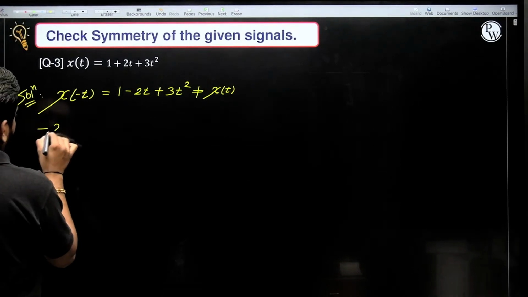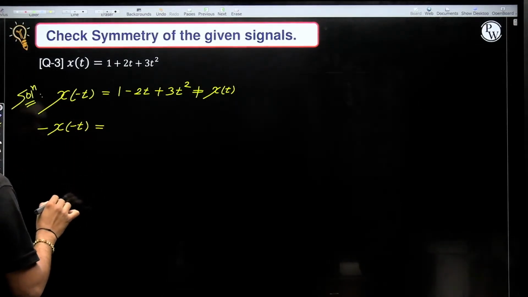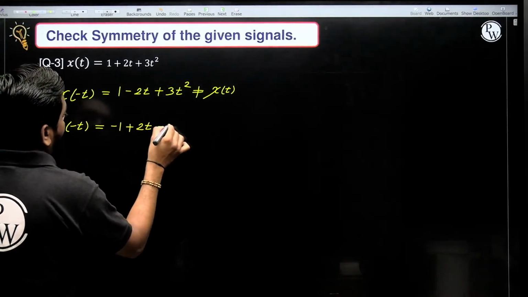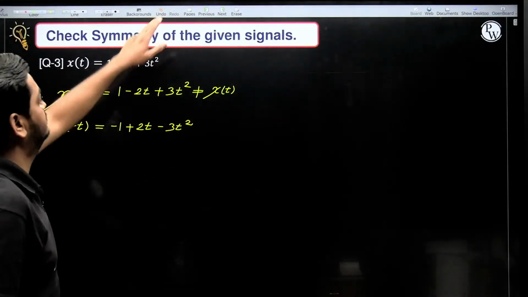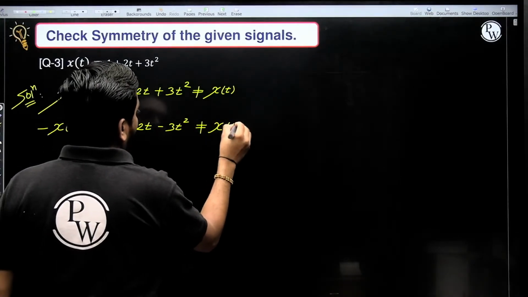Now minus x of minus t, that is amplitude reversal, minus 1 plus 2t minus 3t square, simply multiplying with minus 1. Again this is also not equal to x of t.